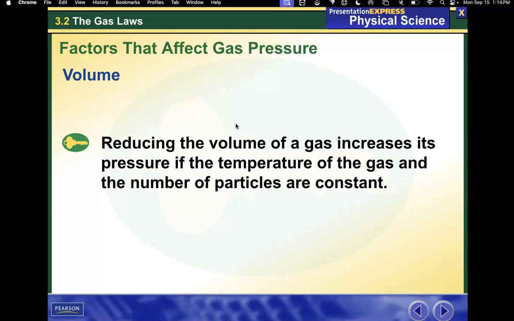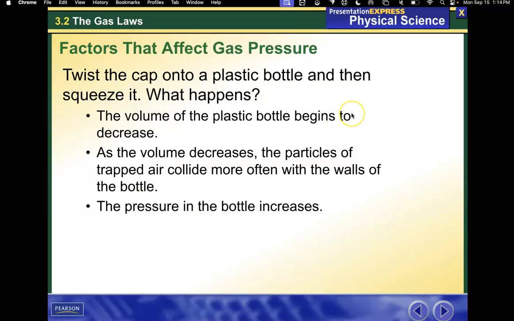Volume: reducing the volume of a gas increases its pressure if the temperature of the gas and the number of particles are constant. Twist the cap onto a plastic bottle and then squeeze it. What happens? The volume of the plastic bottle begins to decrease. As the volume decreases, the particles of the trapped air collide more often with the walls of the bottle. The pressure in the bottle increases.